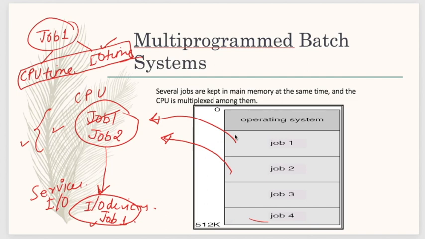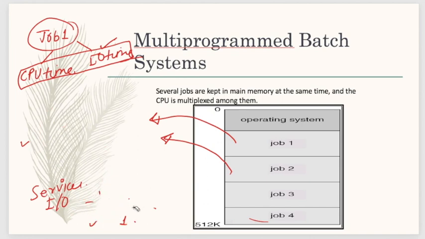Now next is multitasking. What is multitasking? Let me remove this and explain here itself. What happens in multitasking is, one of the processes will be scheduled to the CPU.